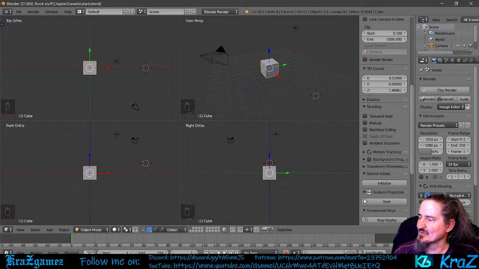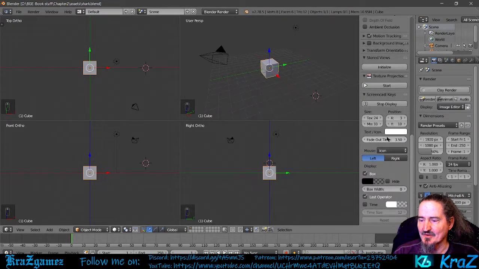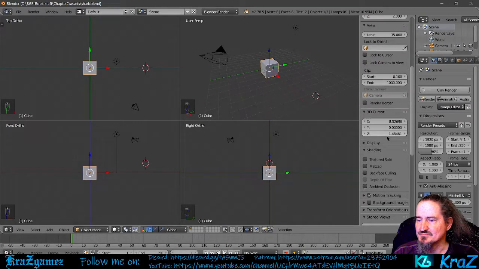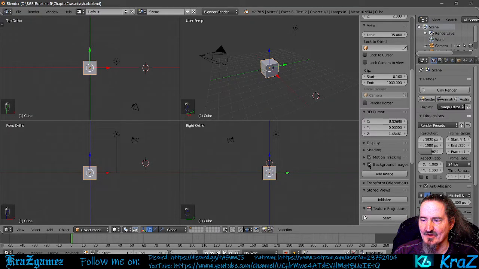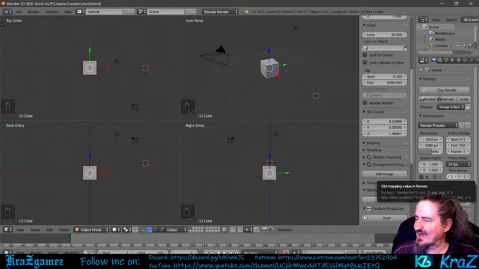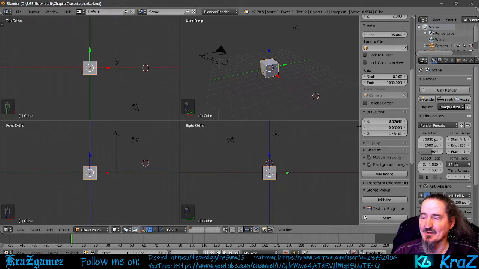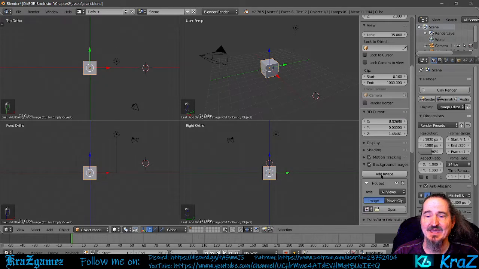In the bottom of the panel, you will see the background images option. Turn it on. Okay, so we're going to go down here, and it'll show background images somewhere. Where's it at? See, there it is. Background images right here. Okay, you're going to turn it on. It says add 3 images for the 3-axis view, top, front, and right. They can be found in the reference folder named shark-top.png, shark-front.png, and shark-right.png. Okay, so we're going to go in here, we're going to hit add image.